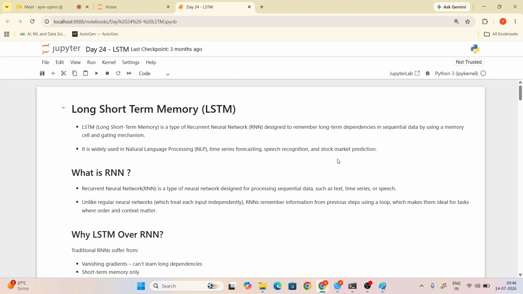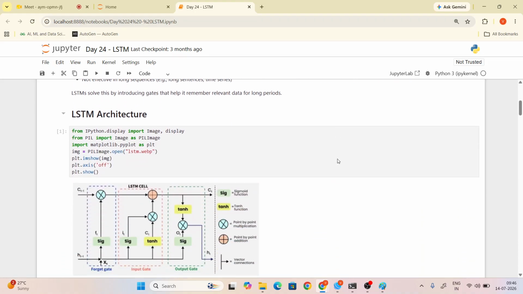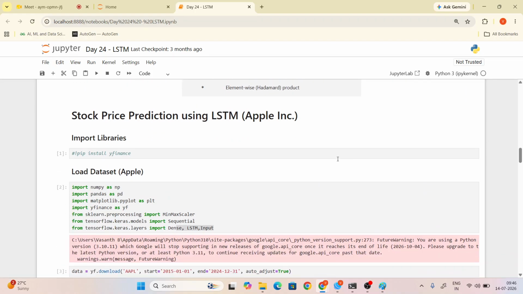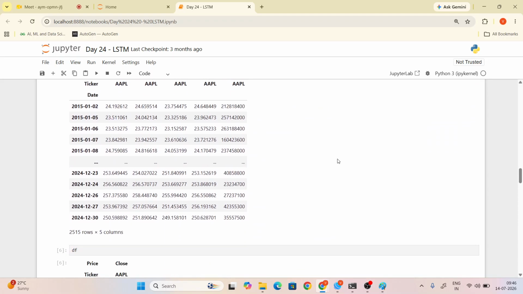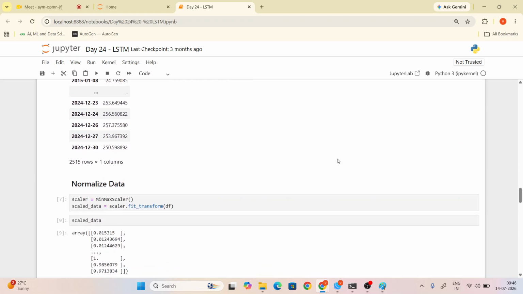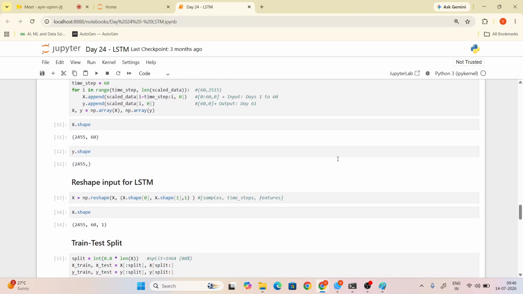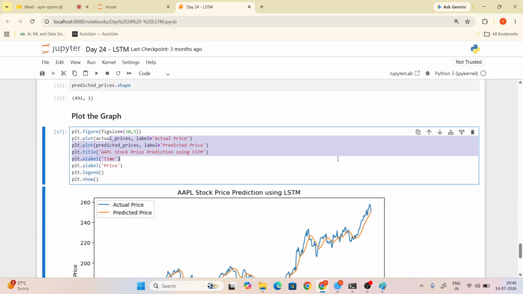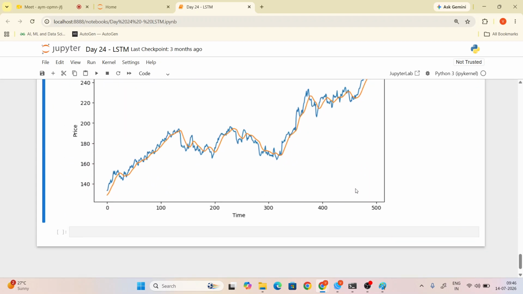Guys, do you have any doubts in these concepts in LSTM architecture? Alkan, Gautam, do you have any doubt? No. Okay, okay.